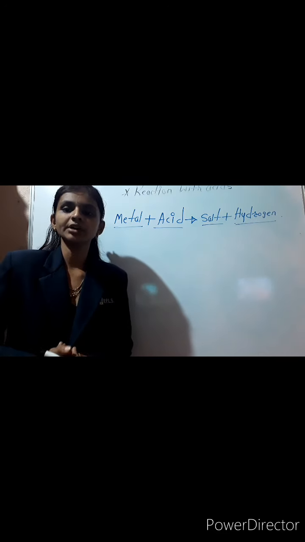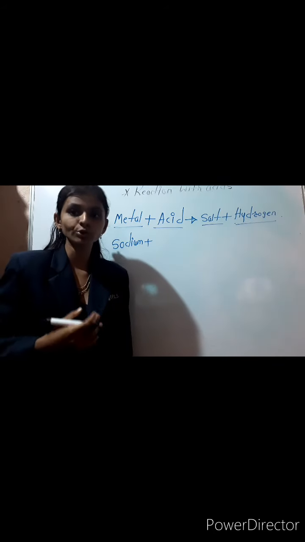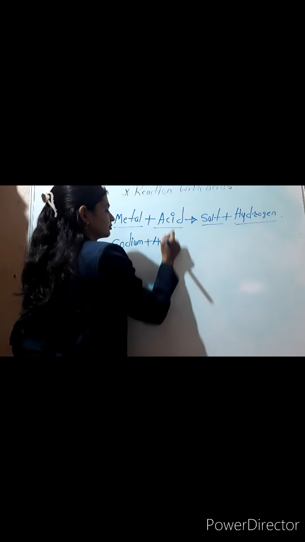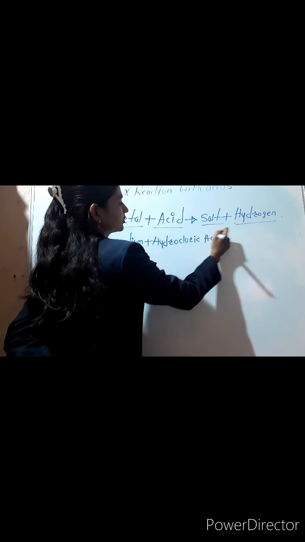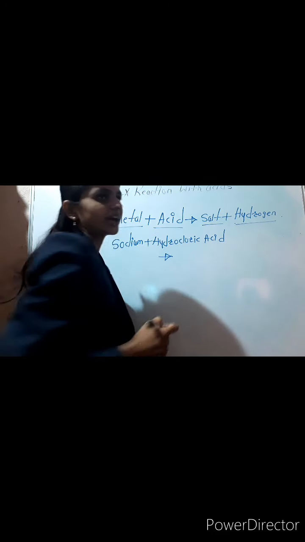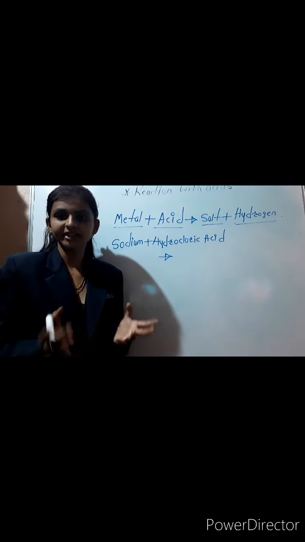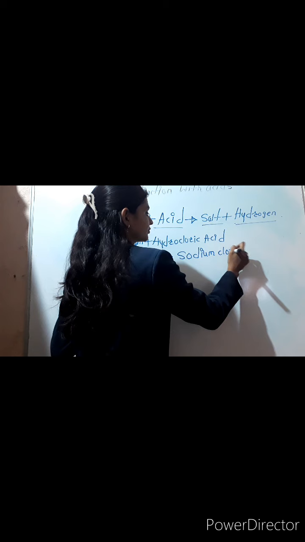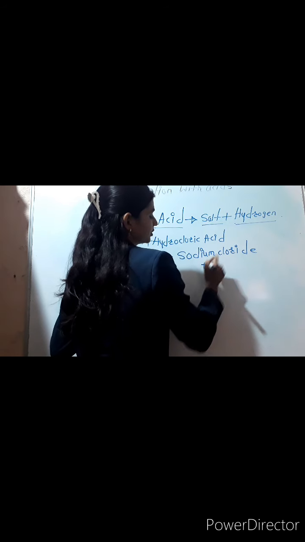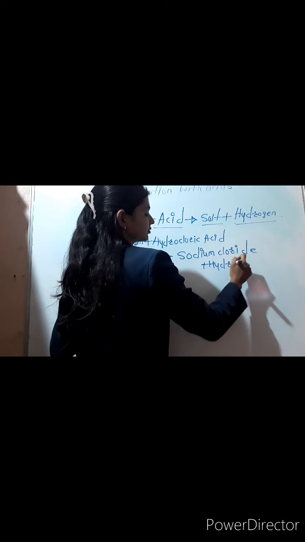So here I have some reactions, so let us discuss them. Sodium is a metal. Then for the acid, here we will take hydrochloric acid. What will happen? We will get salt and hydrogen gas, meaning sodium chloride plus hydrogen.